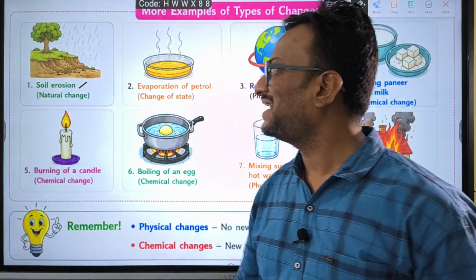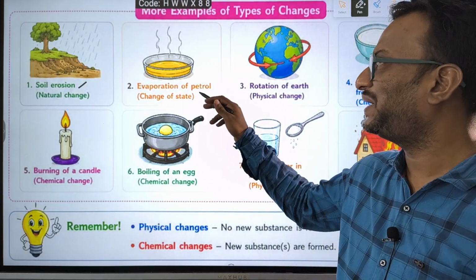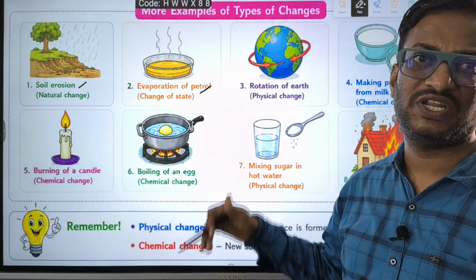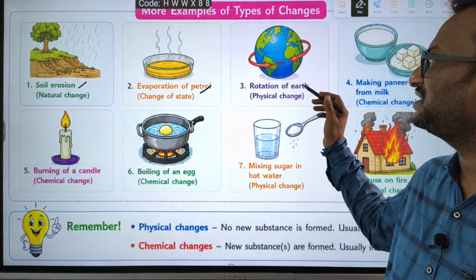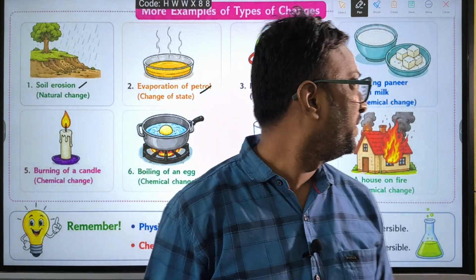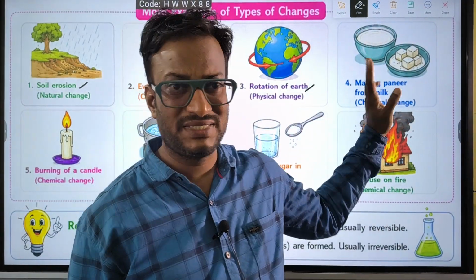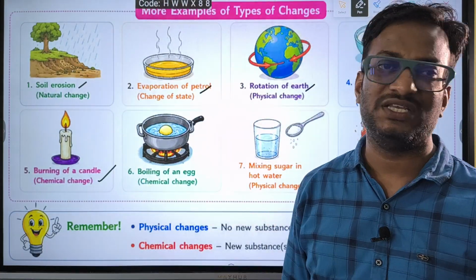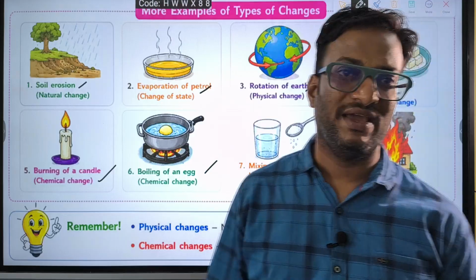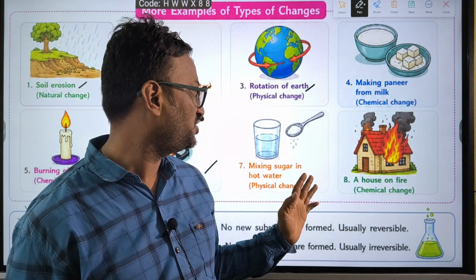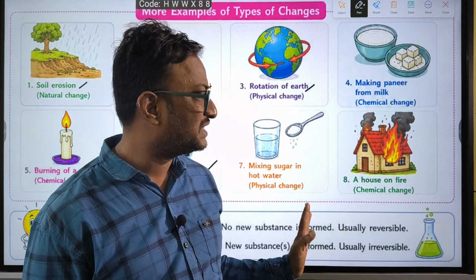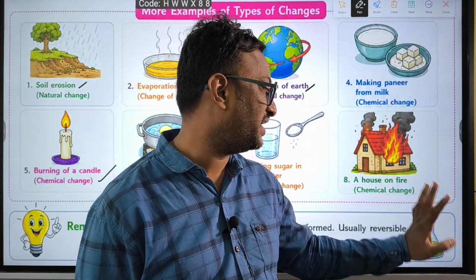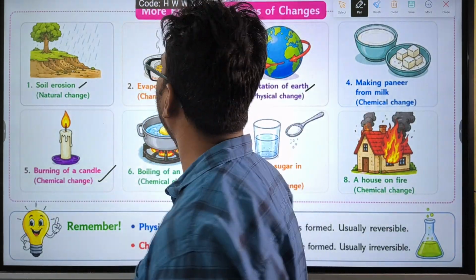Soil erosion is a natural change. Evaporation of petrol is change of state from liquid to vapor. Rotation of the earth is a physical change. Making of paneer from milk is a chemical change. Burning of candle is a chemical change. Boiling of an egg is a chemical change. Mixing sugar in hot water is a physical change. A house on fire is a chemical change.